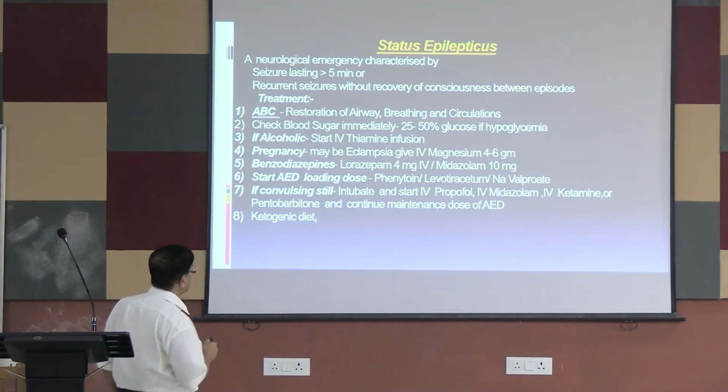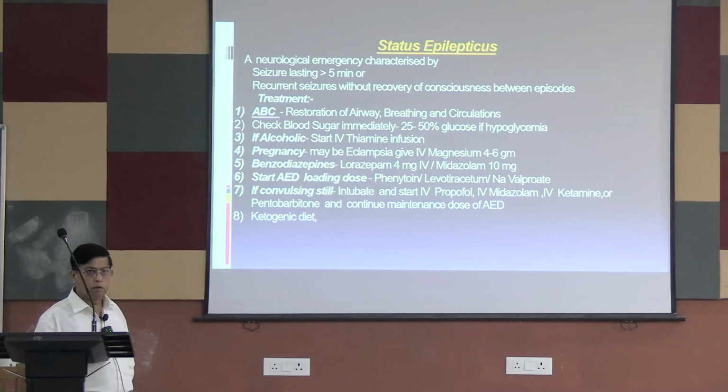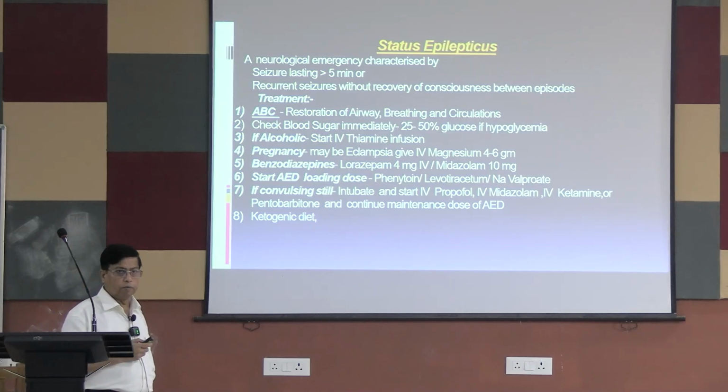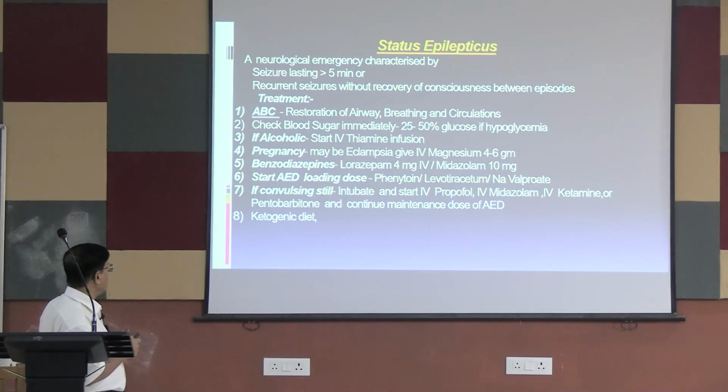Now, in pregnancy there is eclampsia, pregnancy convulsions. You had a gynae class previously, so in that class you will learn more about eclampsia and preeclampsia. That patient also presents with convulsions. The treatment there is IV magnesium, 4 to 6 gram. So these are the emergencies. An eclampsia patient may present with status epilepticus, with repeated seizures.